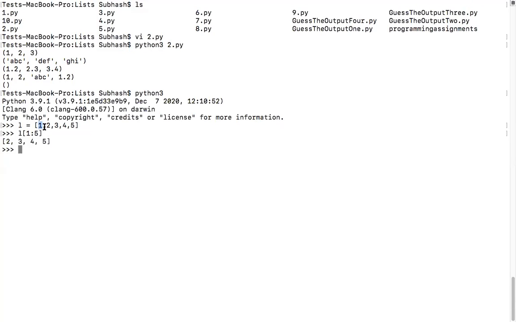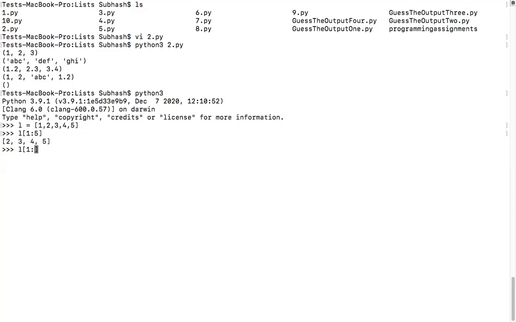This is at the 0th position: 0 1 2 3 4, isn't it? 0 1 2 3 4. It means when I say L 1 is to 5, it says print all the values starting from the location or position 1 to 5, excluding the 5th position. Did you understand? Excluding the 5th position. Don't include the 5th position.